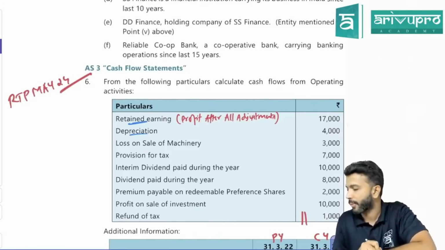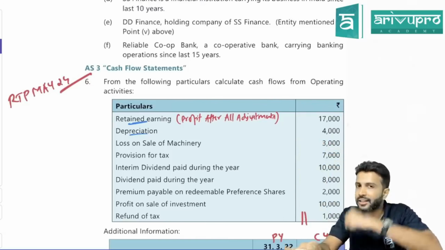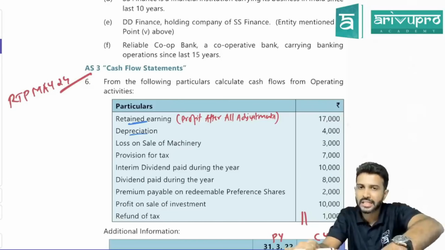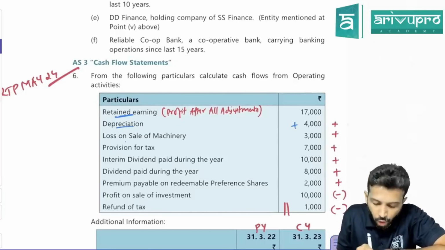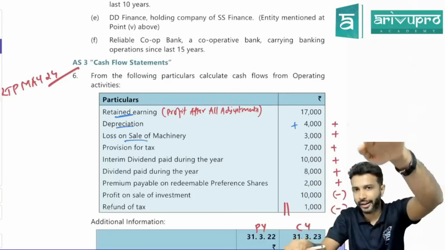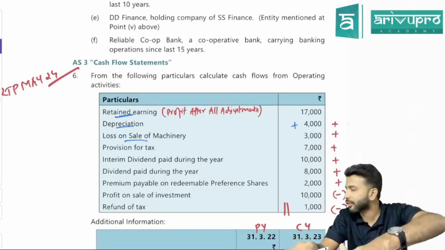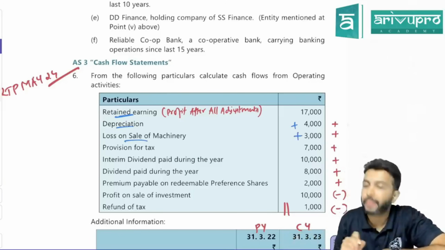First, depreciation. Due to depreciation, the P&L balance has reduced. So the P&L balance is reduced, which means operating cash flow also has reduced. But it's a non-cash expenditure. Hence what to do? Add back. So depreciation you need to add back. Loss on sale of machinery. Due to this loss, the P&L balance has reduced, so operating cash flow also has reduced. But loss on sale is not an operating activity. It's an investing activity. Hence, since operating cash flow is already reduced, add it back.